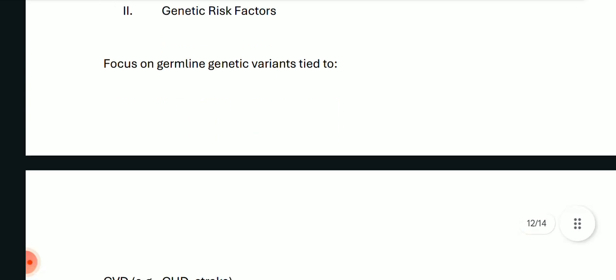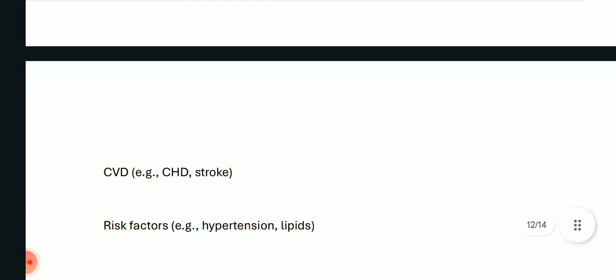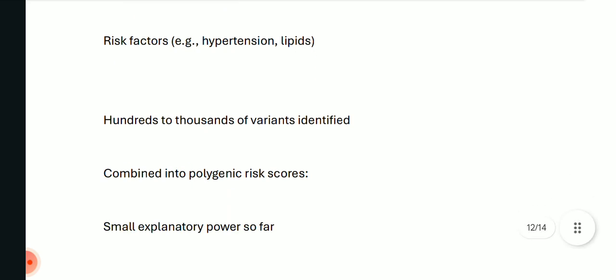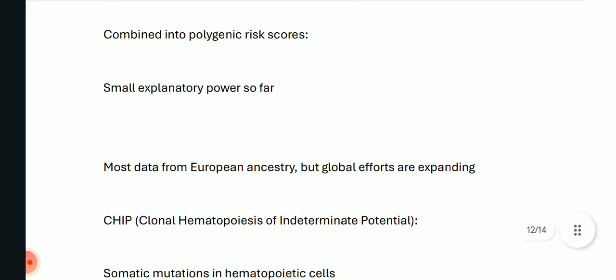Okay, next up are the genetic risk factors. These focus on germline genetic variants tied to CVD, like CAD or stroke. There can be associated risk factors like hypertension and lipids. Okay, there can be hundreds to thousands of variants. They can be combined into polygenic risk scores.